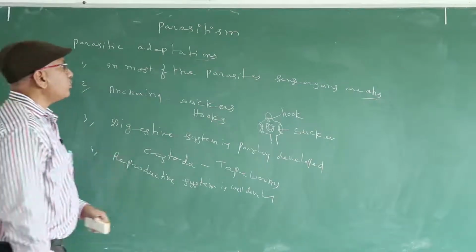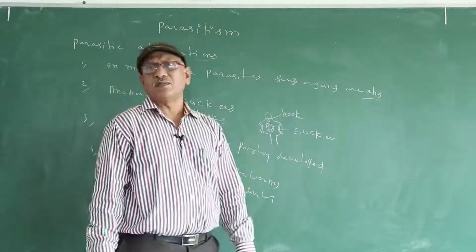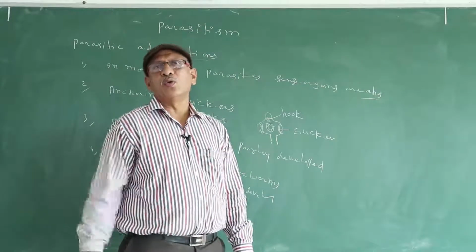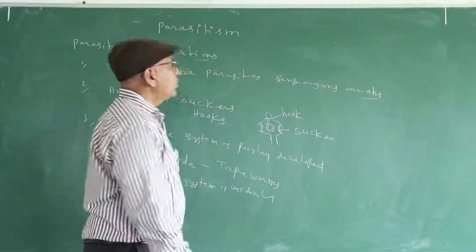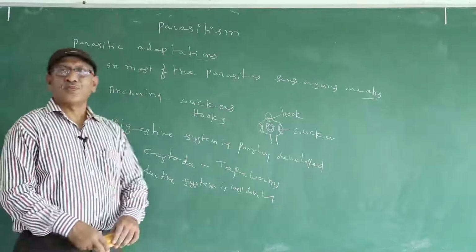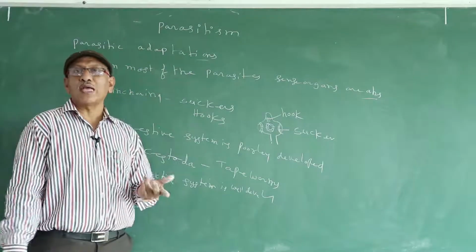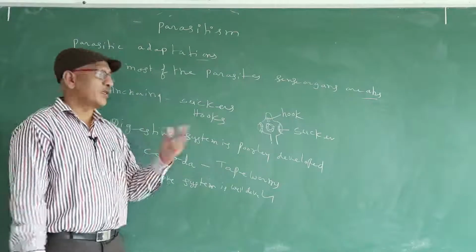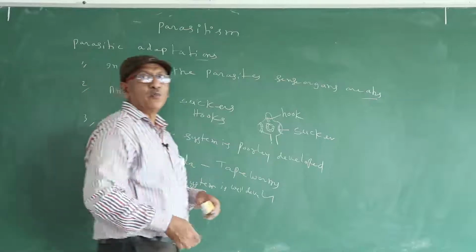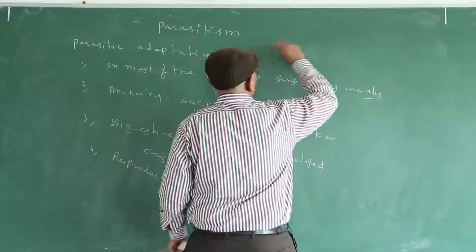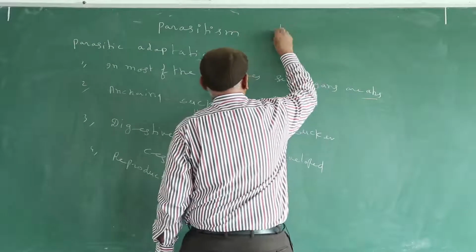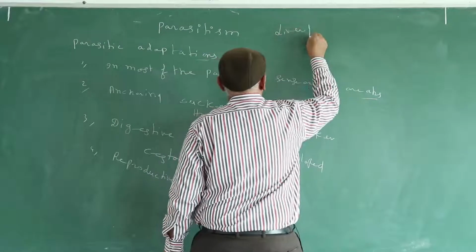Similarly, most parasites complete their life cycle in more than two hosts. Why do most of them complete their life cycle in more than two hosts? For the continuity of the race. For example, the liver fluke of human beings has two intermediate hosts.